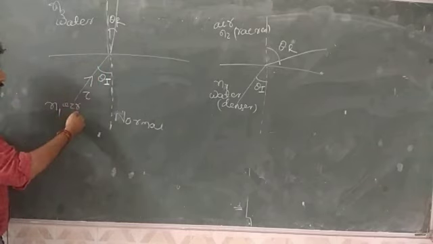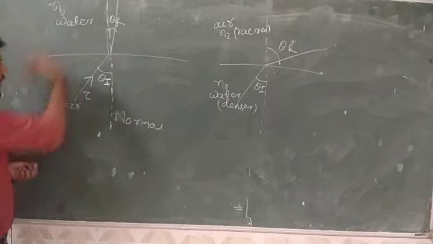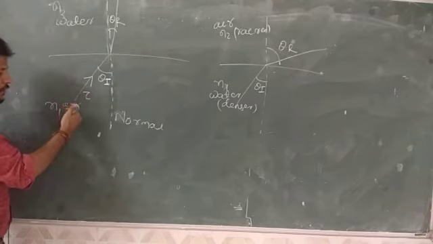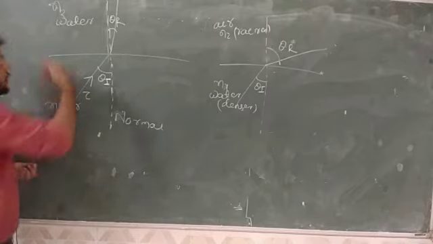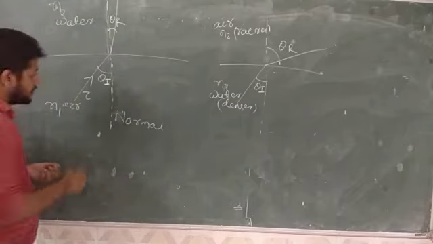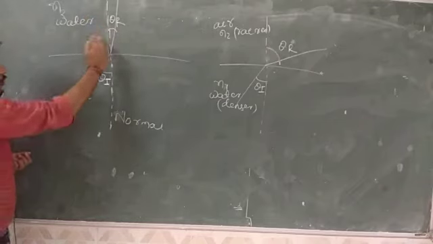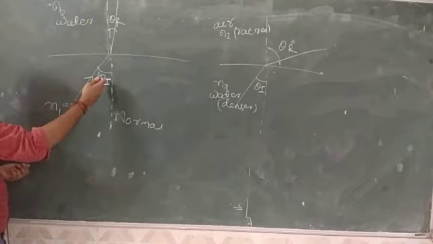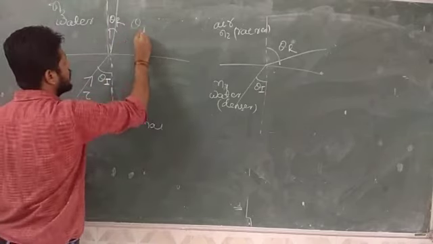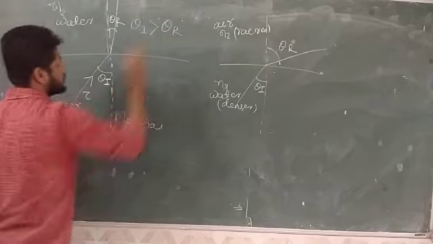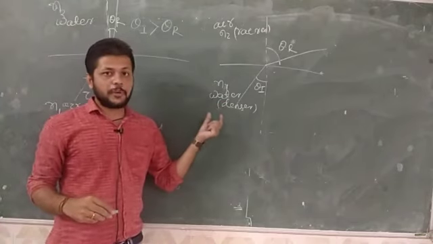So when electromagnetic waves travel from air to water, that is from least refractive index to higher refractive index, the medium having less refractive index is known as the rarer medium, and the one having more refractive index is known as the denser medium. When an electromagnetic wave travels from a rarer medium to a denser medium, it bends towards the normal. Here you can observe that theta I, the angle of incidence, is greater than the angle of refraction.